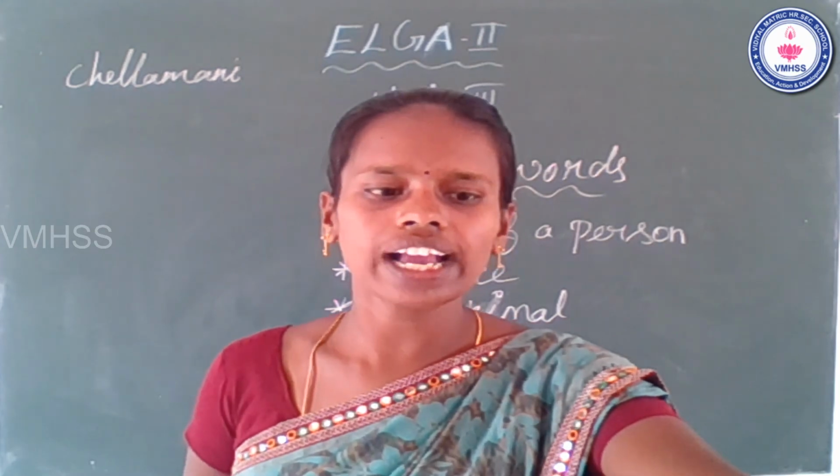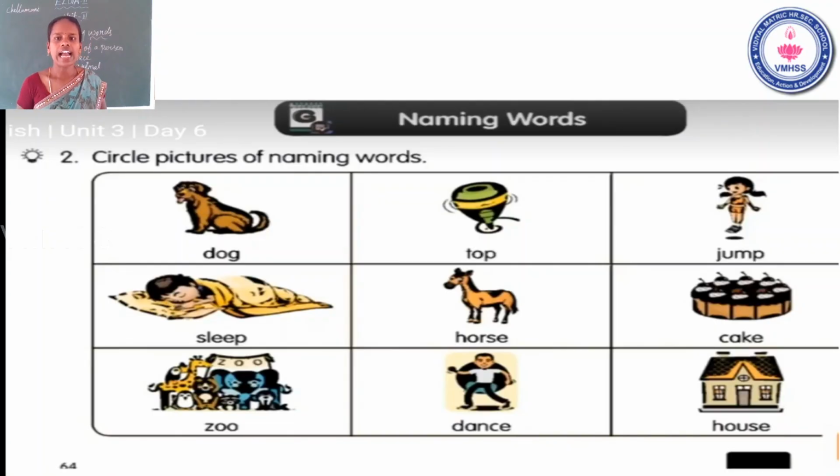Now look at the slide. This is your activity, students. Circle the pictures of naming words. Naming words, a name of a person, an animal, a place or a thing. Okay, this is naming words. This is your activity. You can do this. Okay. Now go to the next one.